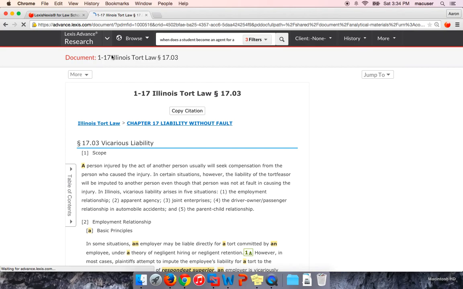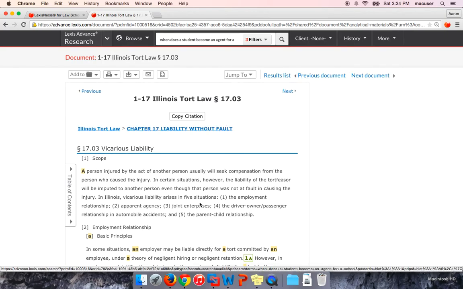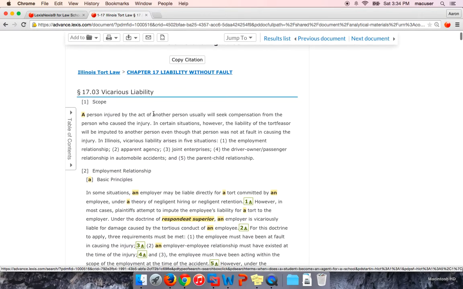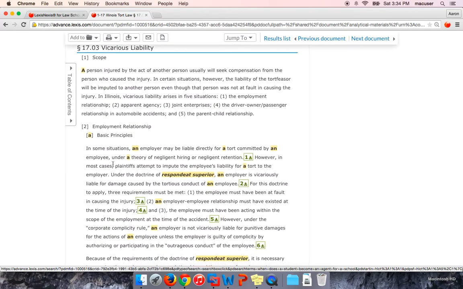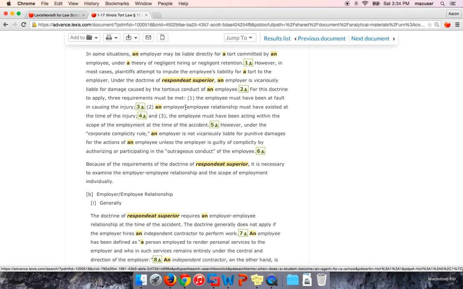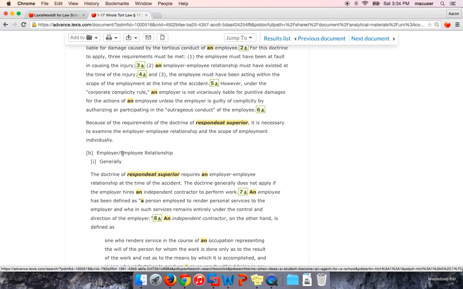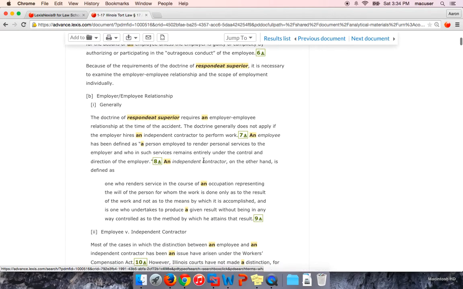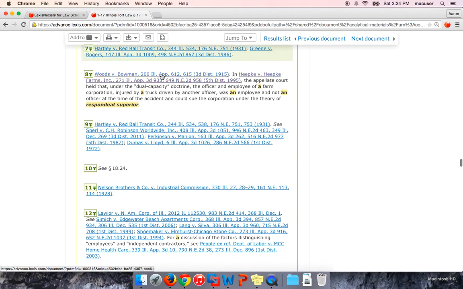Okay, so once you do pull those up, the great part about it is this one's talking about vicarious liability, employment relationship basics. So it's really laying out the circumstances in Illinois where respondeat superior applies. Again, employer-employee relationship, and all of these sections or paragraphs you'll see have footnotes. If you click on the footnote, it's going to take you to case law that specifically discusses this issue.